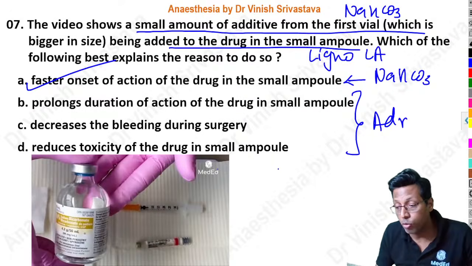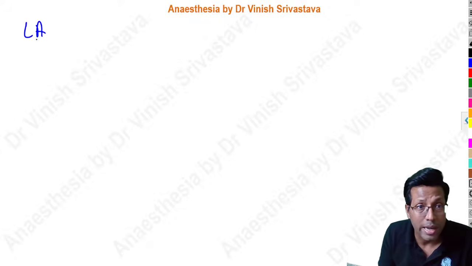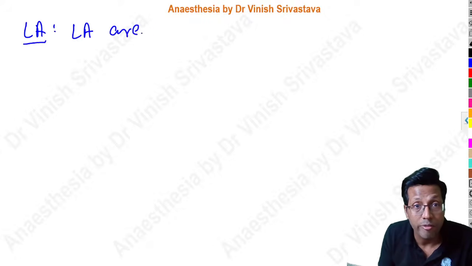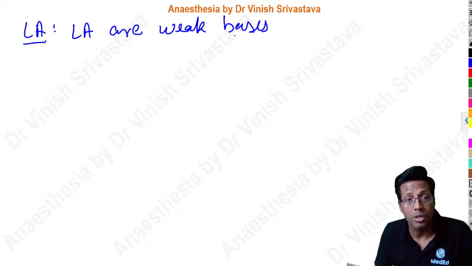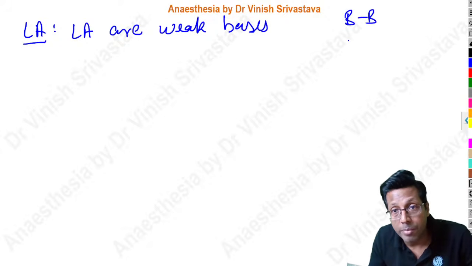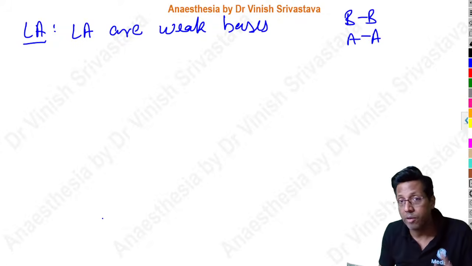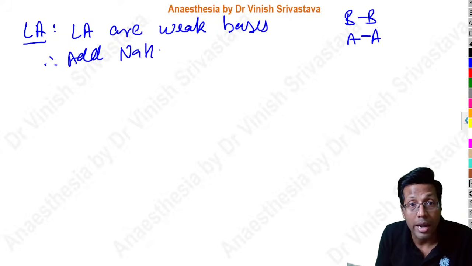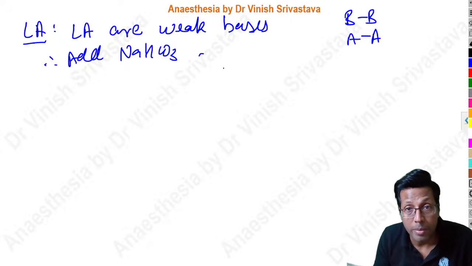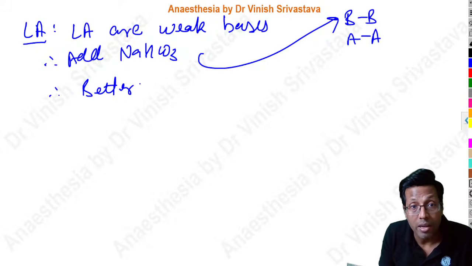So therefore, why do we add soda bicarb to lignocaine? Remember, when we speak of local anesthetics, local anesthetic drugs are weak bases. When you study pharmacology, you know a basic drug works in basic medium, acidic drug works in acidic medium. All right. So local anesthesia drugs are weak bases. So therefore, if you want a better effect, add soda bicarb. By addition of soda bicarb, what will happen? This is a basic drug. So you get a basic drug in basic medium. Therefore, you get better effect. Right? You get better effect.